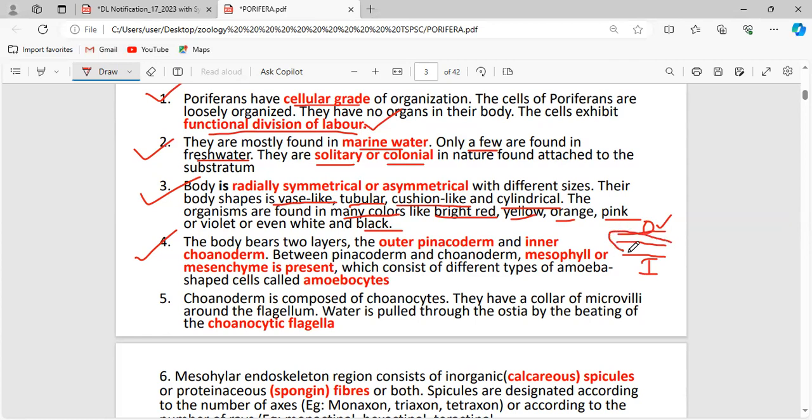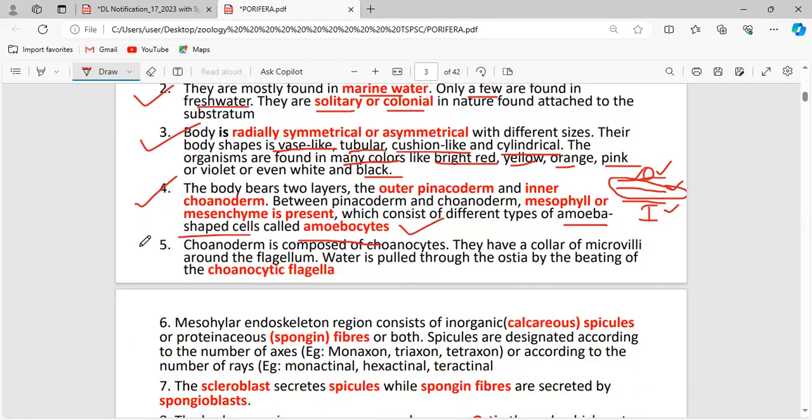This mesenchyme is made up of different cells, the amoeba-shaped cells, which are called amoebocytes. So this is the outer pinacoderm, this is the inner choanoderm, and this is the mesophyll or mesenchyme with the middle amoebocytes. Okay, fine.